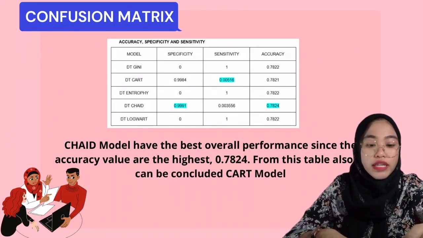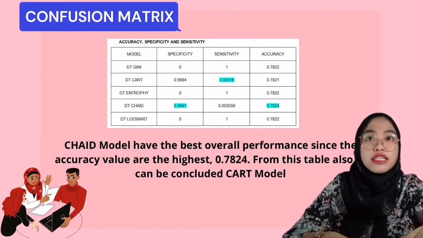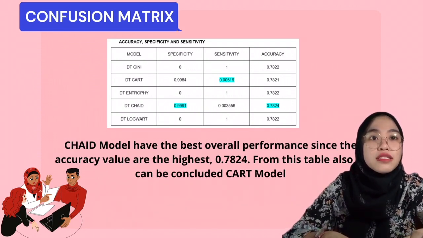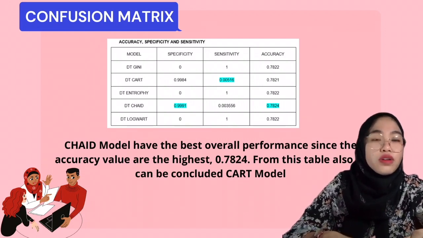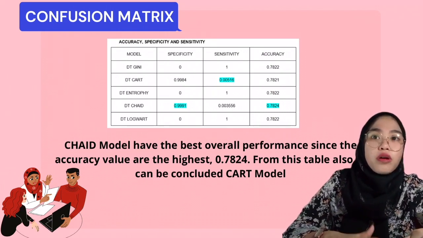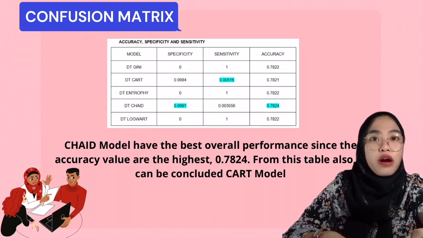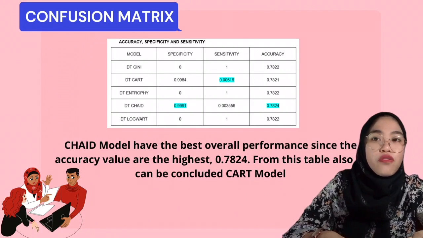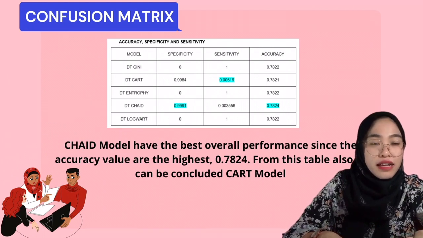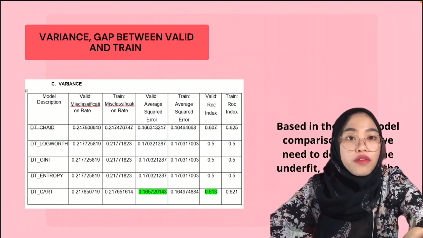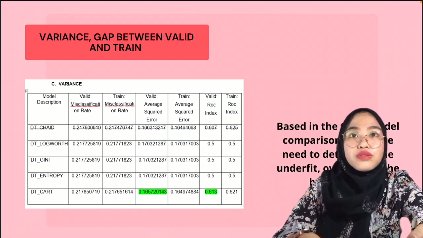Based on the confusion matrix, we can define accuracy, specificity, and sensitivity. Based on the table above, the chart model has the best performance since its accuracy value is the highest, which is 0.7824. From this table we can also conclude the chart model is better at predicting positive outcomes correctly. It has the highest value of sensitivity, which is 0.00516, and the chart model is better at predicting negative outcomes correctly, and it has the higher specificity value, which is 0.9991. From the variance, I already calculated it in Excel.